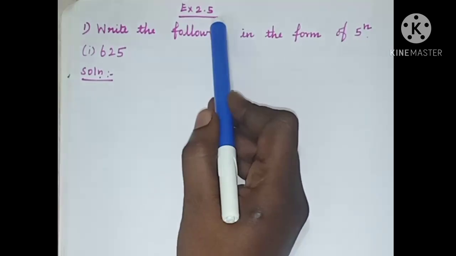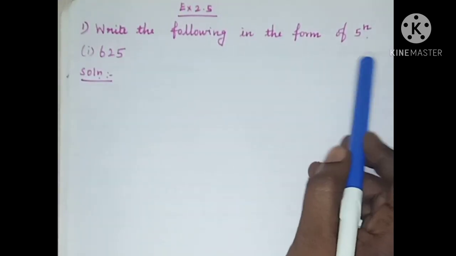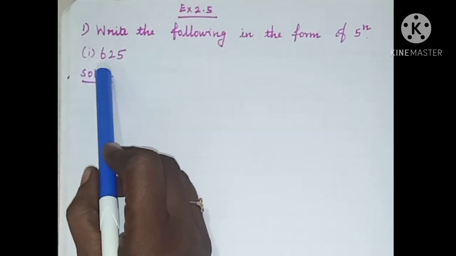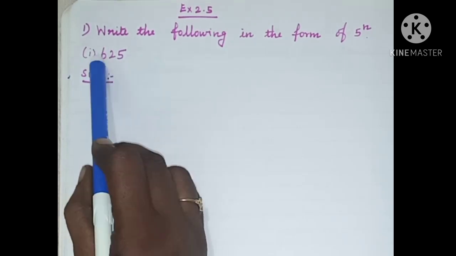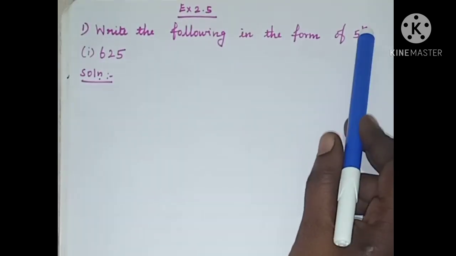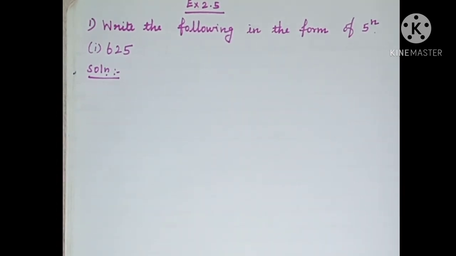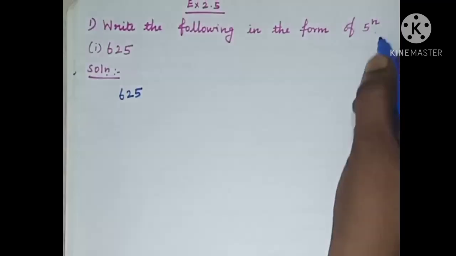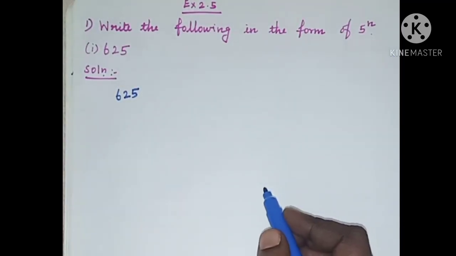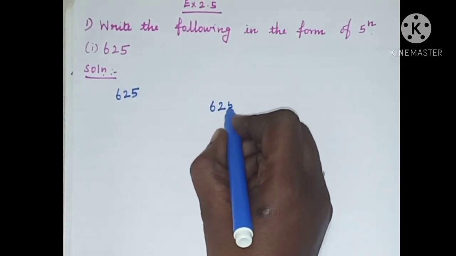Exercise 2.5, first sum. Write the following in the form of 5 power n. First subdivision is 625. We have to write this 625 in the form of 5 power n. By the prime factorization method, we can write this 625 as 5 power n, that is with the base 5. This prime factorization method you know already.